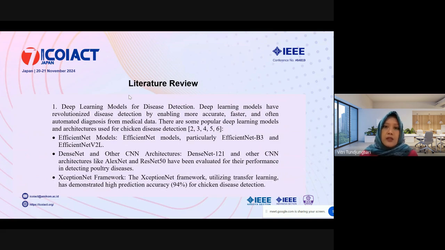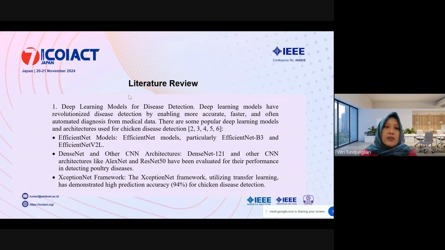So this is our literature review. There are so many methods used for disease detection, especially for poultry and chicken farming, and we have three most used methods. The first one is deep learning models for disease detection.